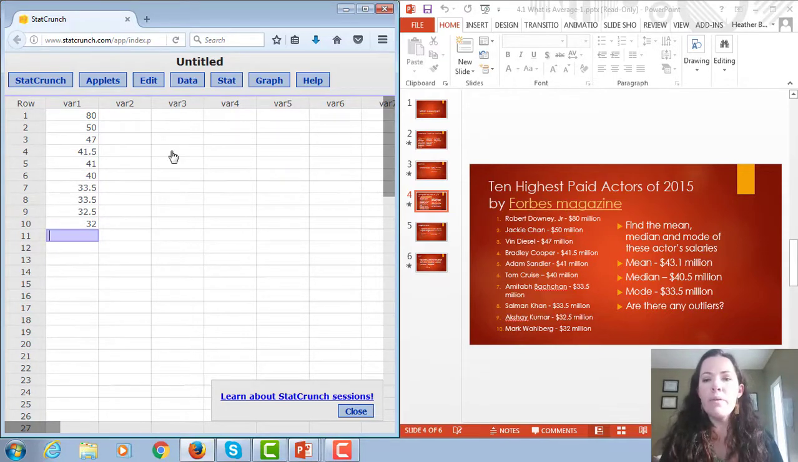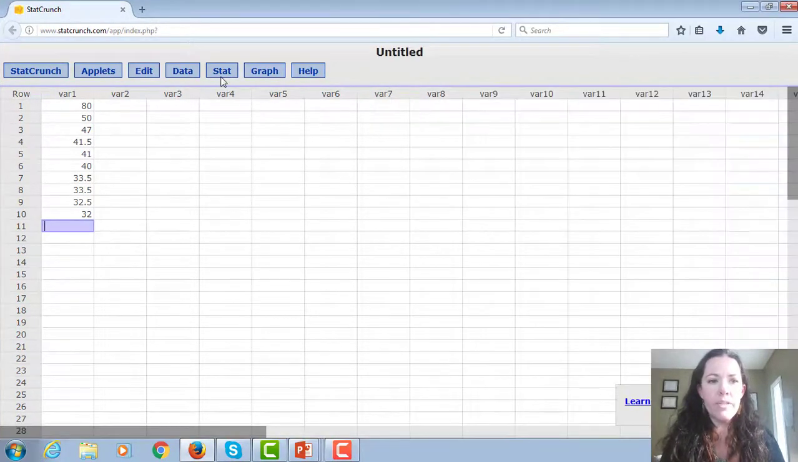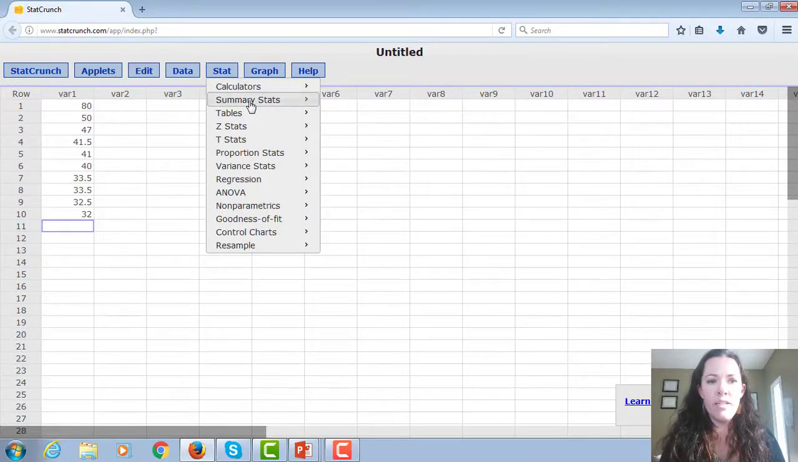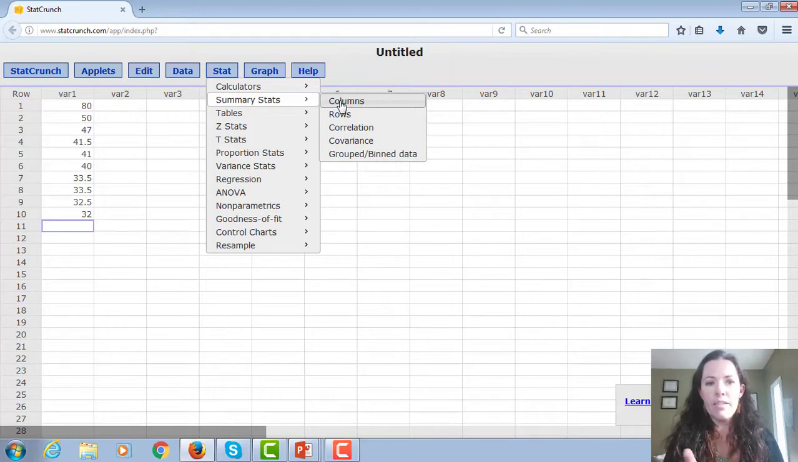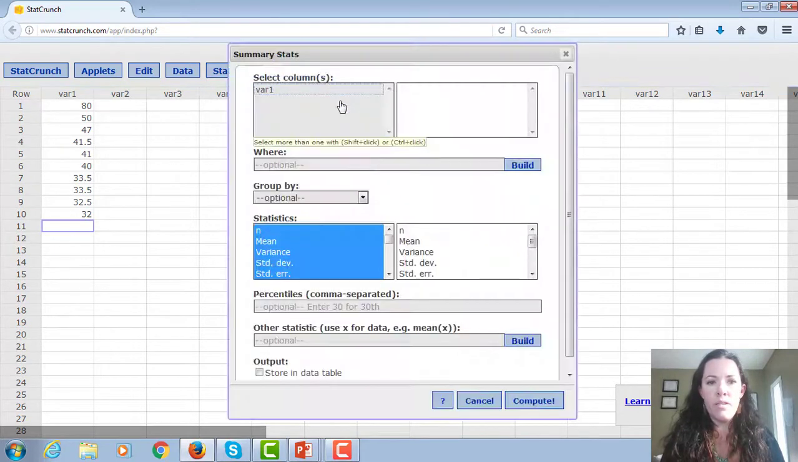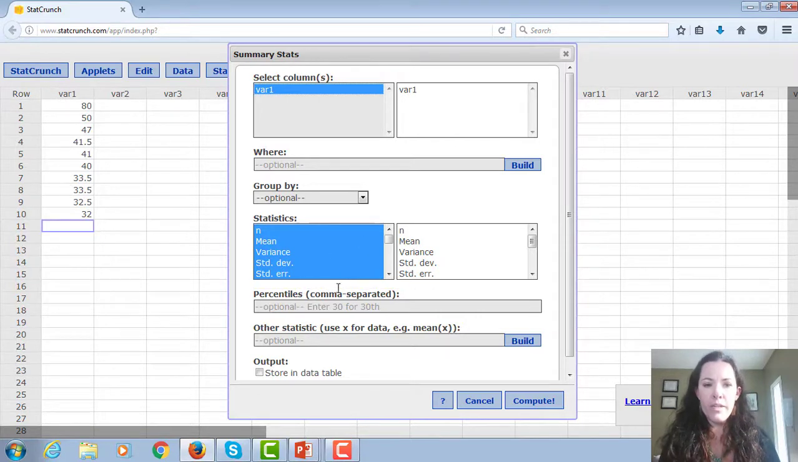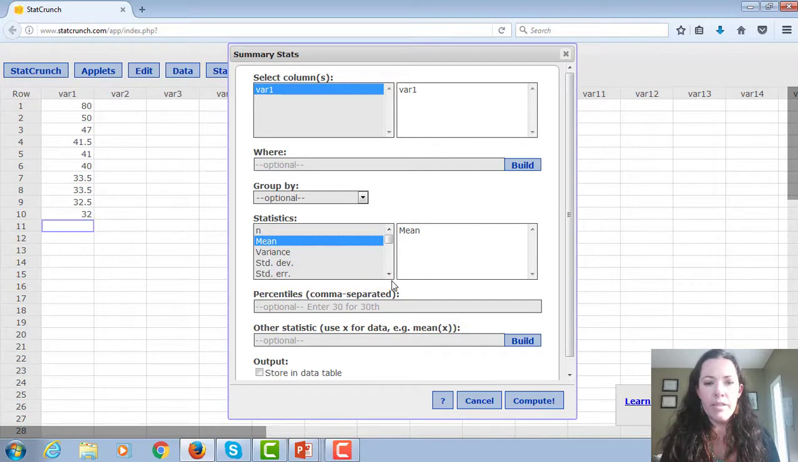Okay, so if I want to find the mean, median, and mode, you're going to do this a lot, so make sure you pay attention. We're going to go to Stat, Summary Stats, Columns. Okay, so Stat, Summary Stats, Columns. And then you're going to choose your column, and it's automatically going to list all of the possible things, but if I want to just find mean, median, and mode, I can click on mean. If I scroll down, not too far, there's median.